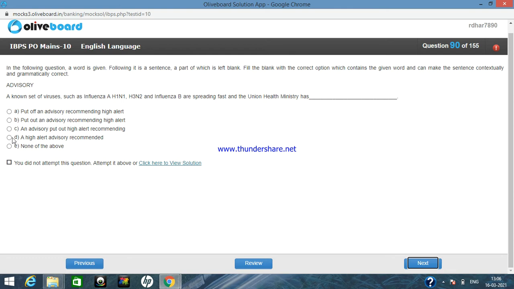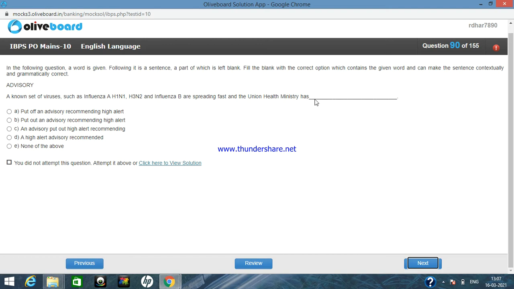If we see option A, the Union Ministry has put off an advisory recommending high alert. So put off, what does it mean? Put off means postpone something. So influenza A and B are spreading fast, and the Union Health Ministry has postponed an advisory recommending high alert.